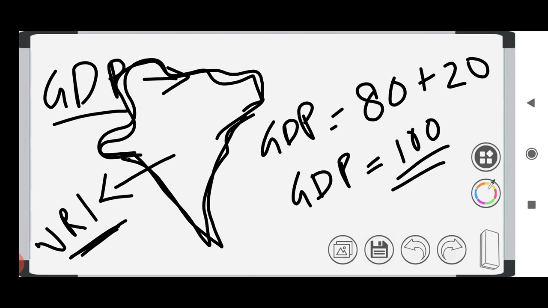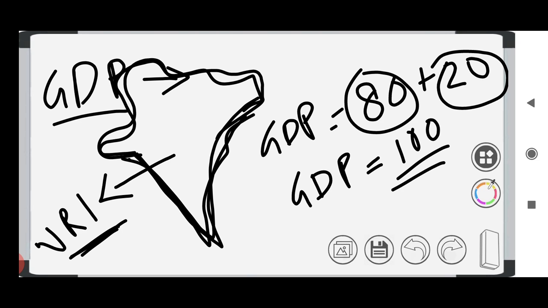We can say whether he is a citizen or not a citizen, it is added. So 80 is from the amount of money which is earned by Indians within India, and 20 is from foreigners who reside within India but they are not Indians. So GDP is 100. Remember this first.